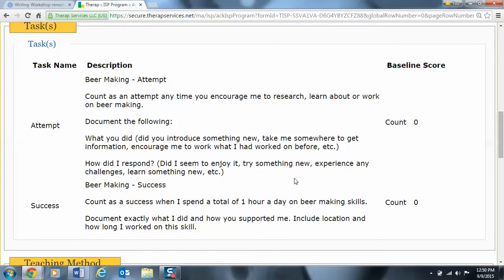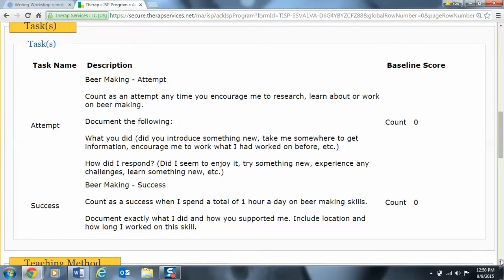Don't worry about successes. What you want to worry about is documenting what you did to introduce the new skill, what you did to help Skip to build this skill. If he succeeds, that's wonderful. But if he doesn't, the most important thing that we still want to document is progress.